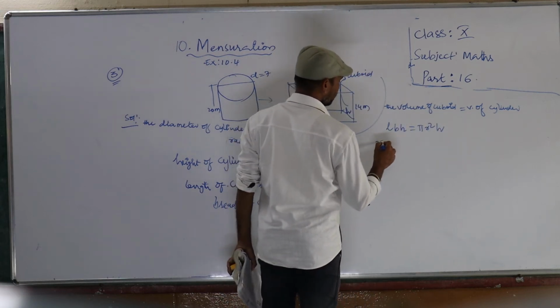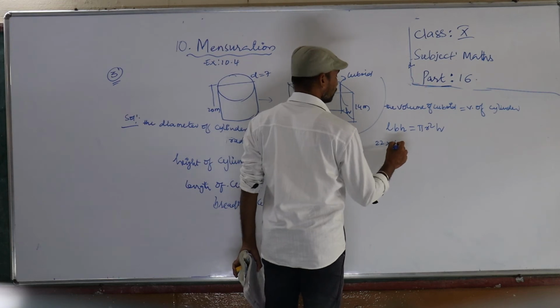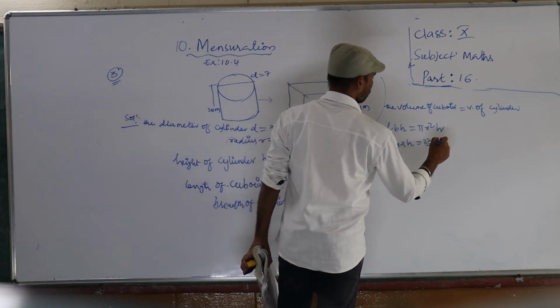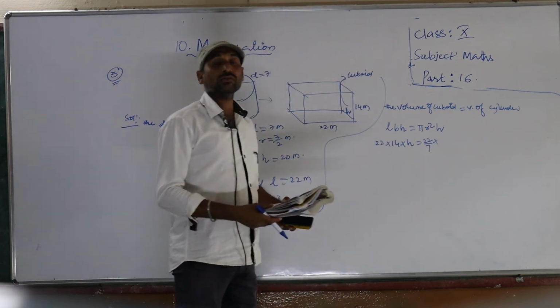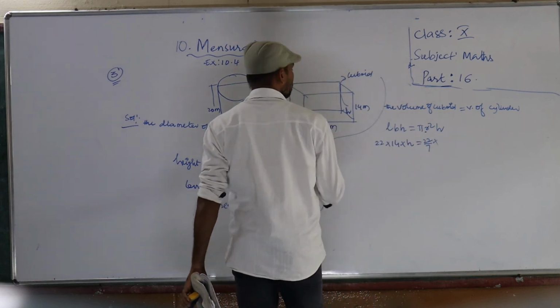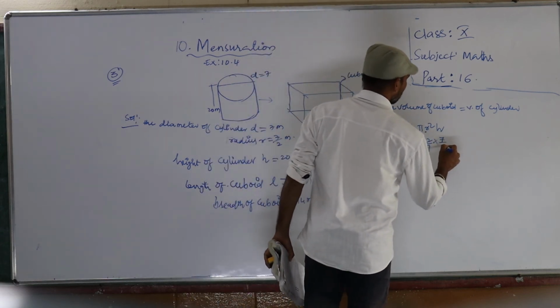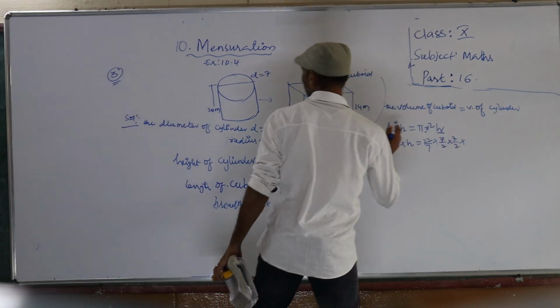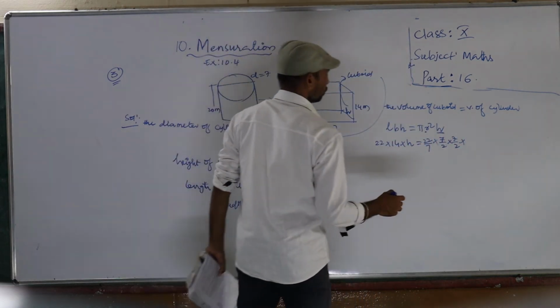So L is 22 into breadth 14 into height. We are going to find this. 22 by 7 into r square value, radius how much? 7 by 2 into 7 by 2. Then the height of the cylinder, how much is given? 20.